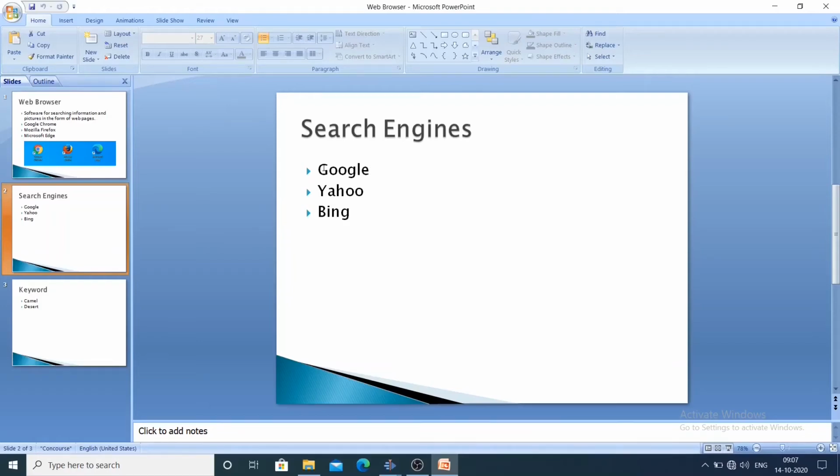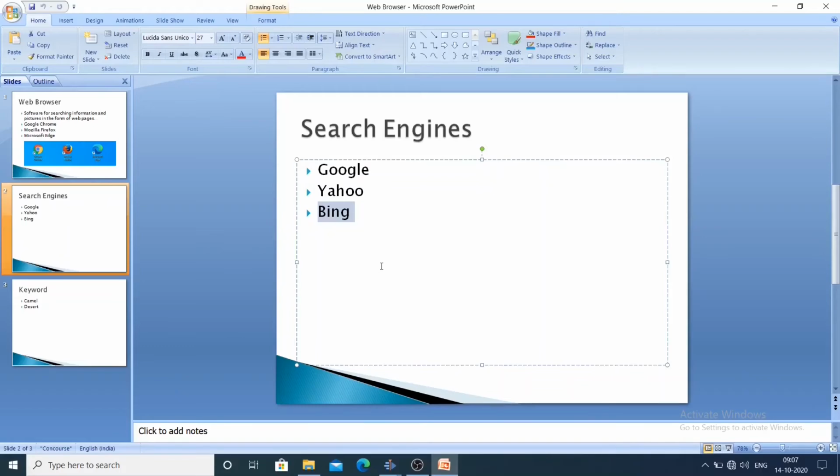You are all familiar with Google search engine, right? Also you will be familiar with Yahoo search engine. These two you may be familiar with. And the third one is Bing. This is also an example for search engine. So I repeat, search engine is used for searching information.